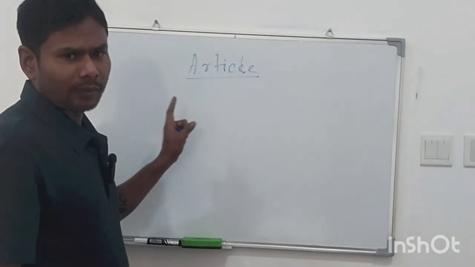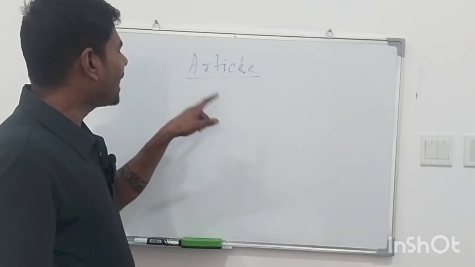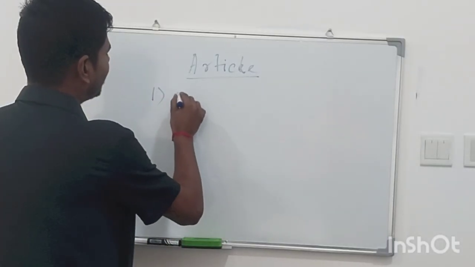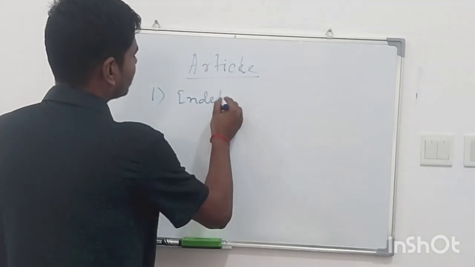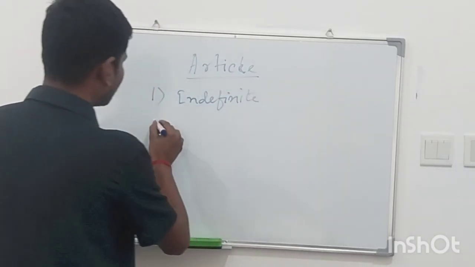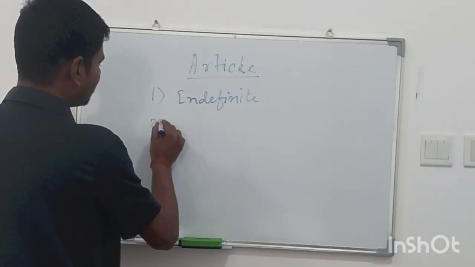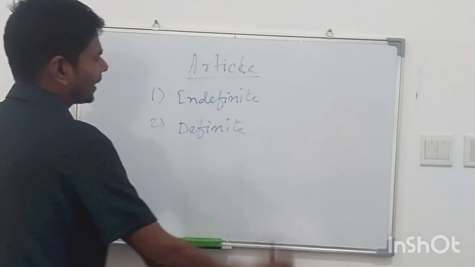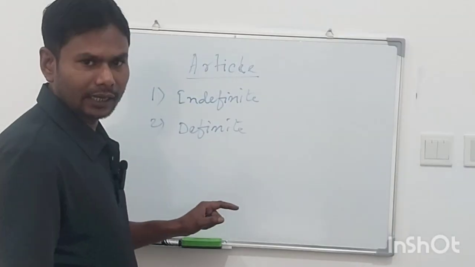There are two types of articles: the indefinite article and the definite article.